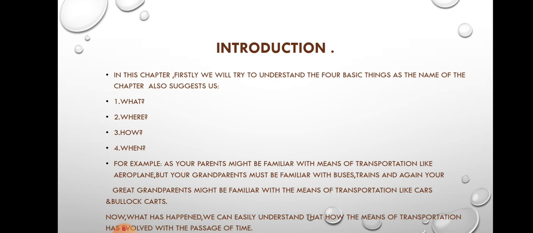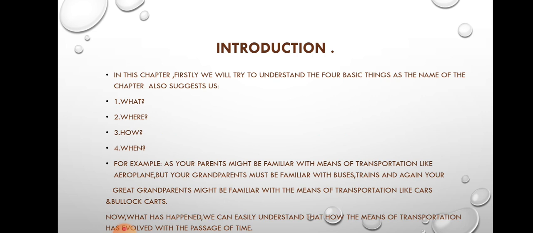The name of the chapter is What, comma, Where, comma, How and When. Means the 4 important elements which we are going to study in this chapter.